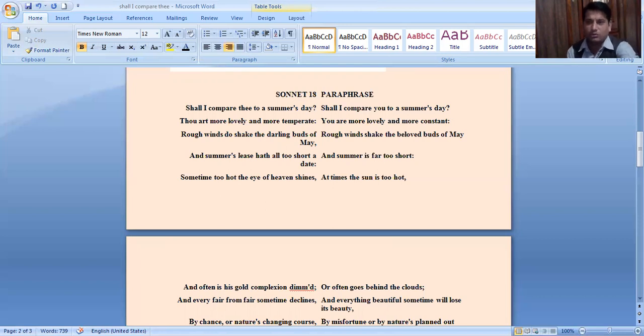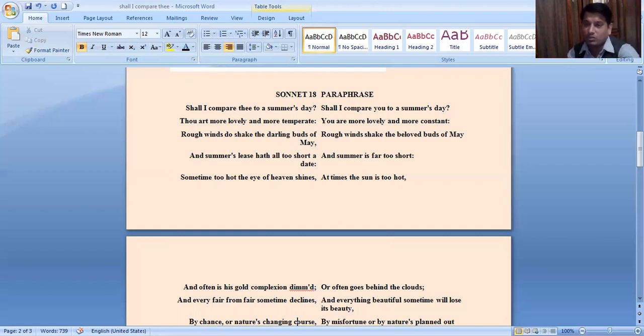Summer means happy time. Happy time is always short in comparison to bad time. When we analyze bad days and happy days, generally happy days have a very short span of time, and troublesome, sad days take a long time to recover from.